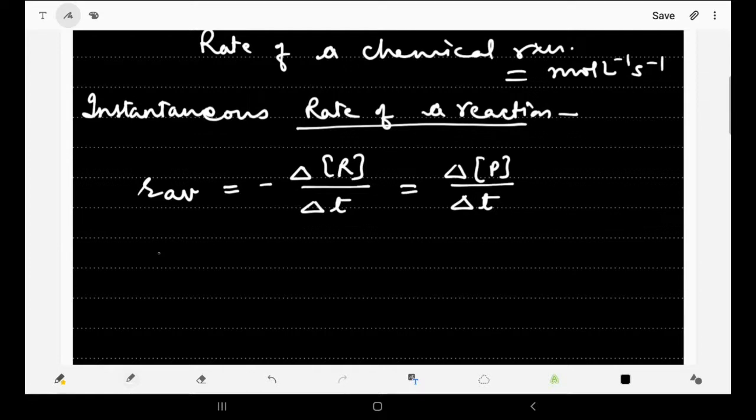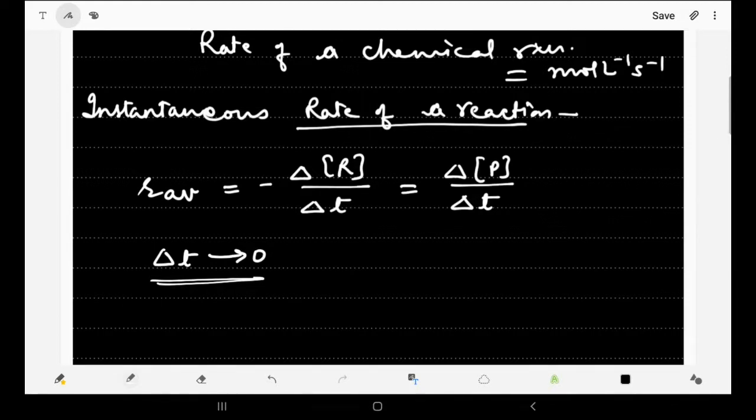As I told you, the average rate of reaction is over a period of time, while the instantaneous rate is at a particular instant, say at the 10th second after the start of reaction, or at the 10th minute after the start of reaction. At that particular instant, delta t tends to be 0, which means there is no time interval.